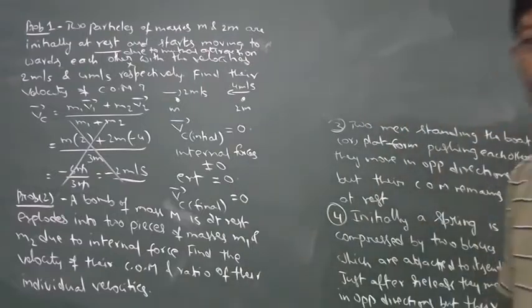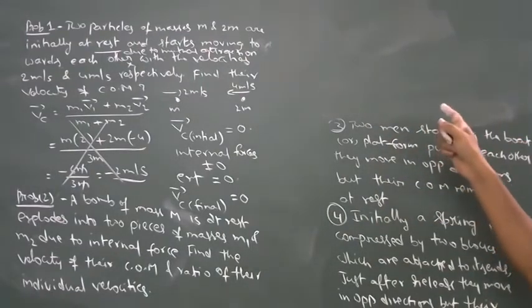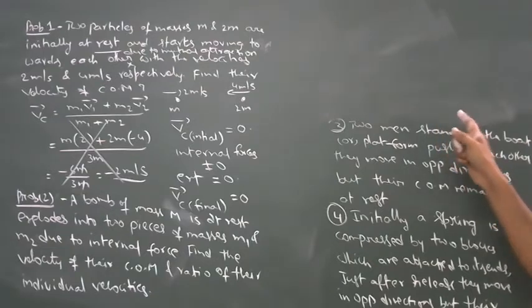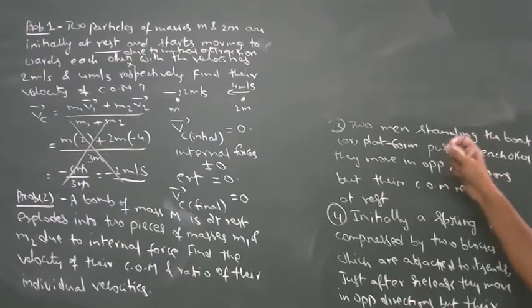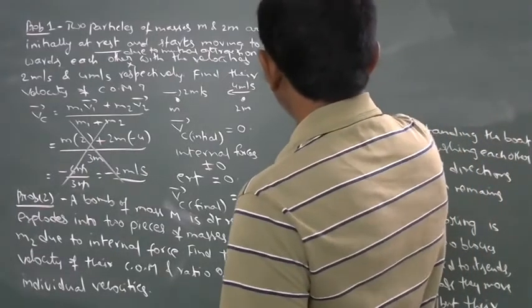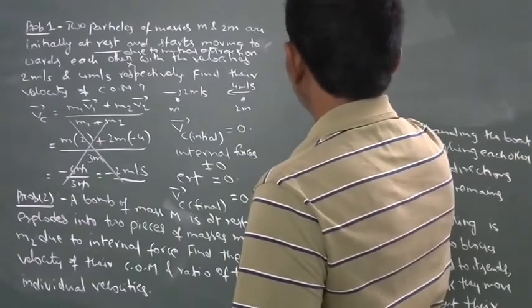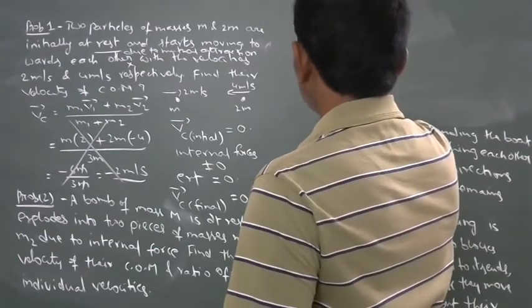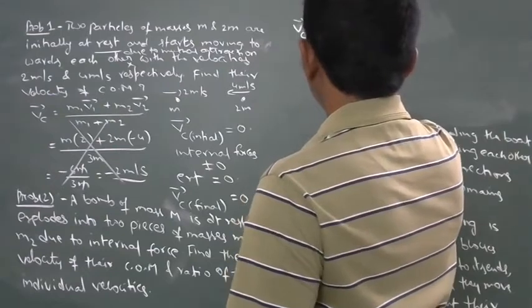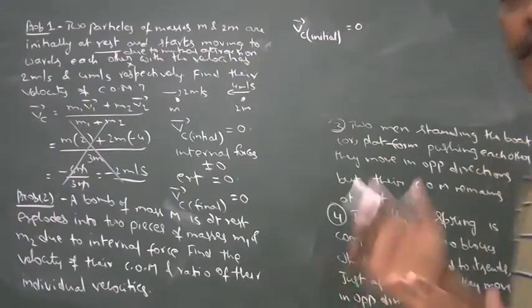Okay, look. A bomb of mass M is at rest, explodes into two pieces of masses M1 and M2 due to internal forces. So the initial velocity of center of mass before explosion is equal to 0.